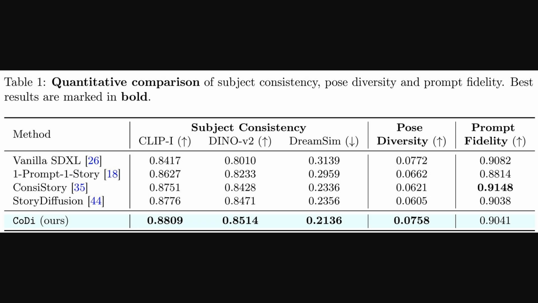Alright, and this table really puts numbers to what we saw in the images. It compares CoDi against other methods on three key metrics: subject consistency, pose diversity, and prompt fidelity. So for consistency, which is measured by scores like CLIP-I and DINOv2, CoDi is the best across the board, but the really striking result is in the pose diversity column. You can see that other methods with good consistency really sacrifice pose diversity. CoDi, however, achieves a score nearly identical to the baseline vanilla SDXL model, proving it really solves that core trade-off.